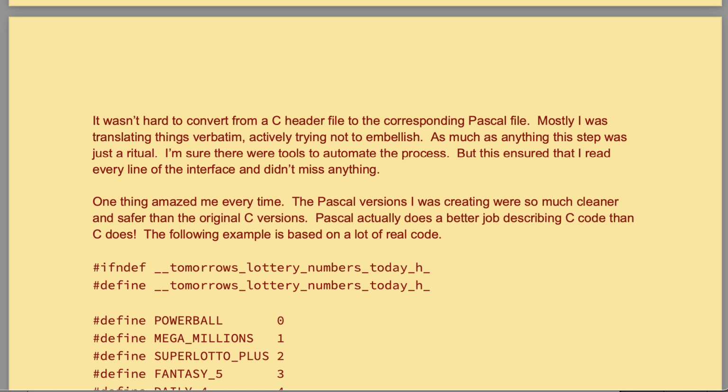One thing amazed me every time. The Pascal versions I was creating were so much cleaner and safer than the original C versions. Pascal actually does a better job describing C code than C does. The following example is based on a lot of real code.